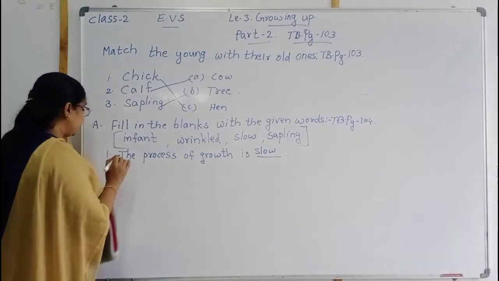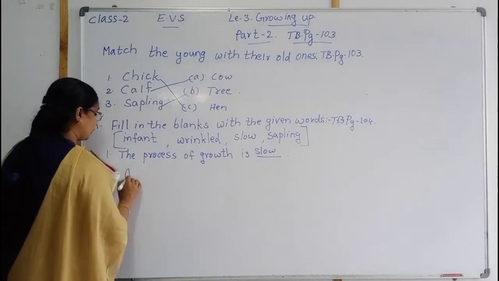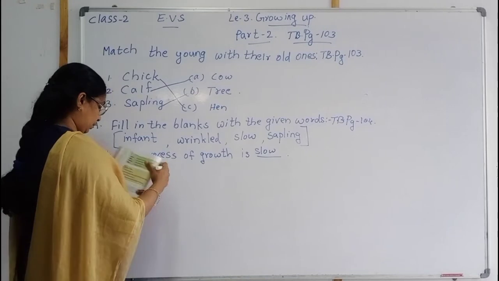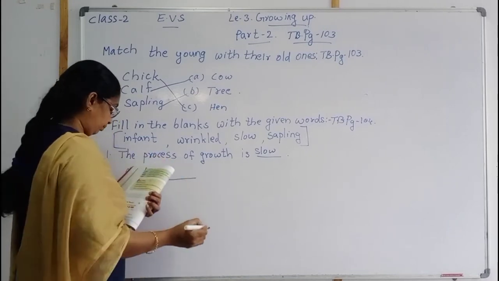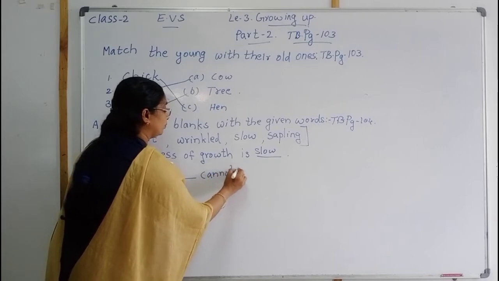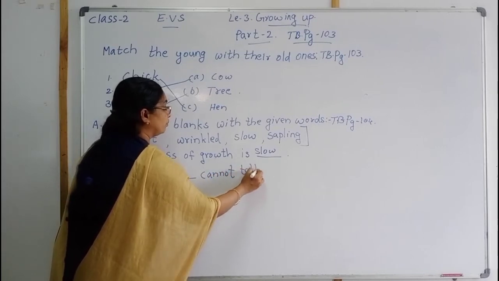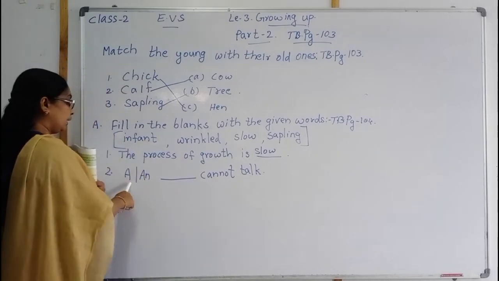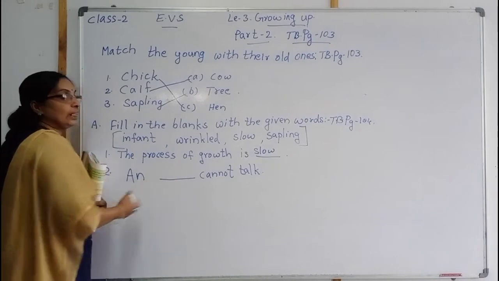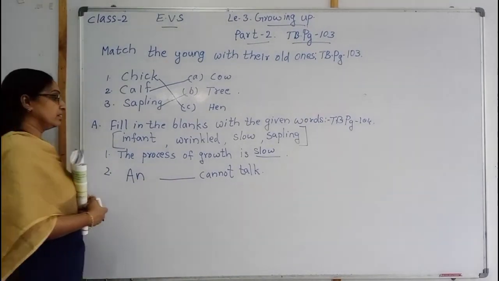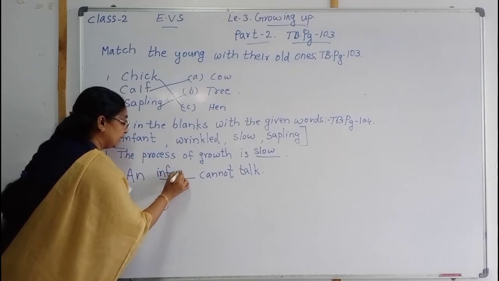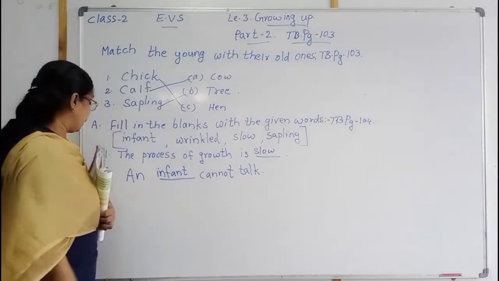Then the second one: a or an, dash cannot talk. Which is the correct answer? A or an, and dash cannot talk. What is it, children? Infant. An infant cannot talk. Okay.